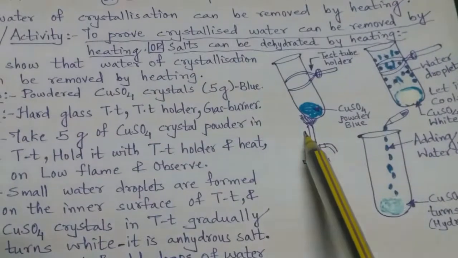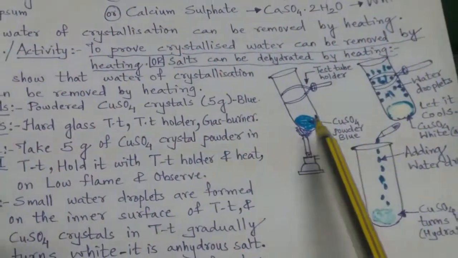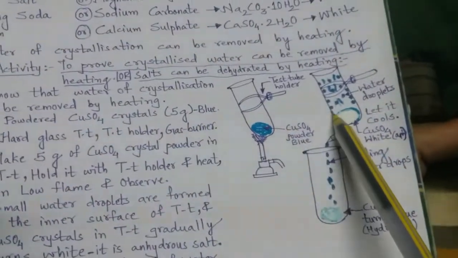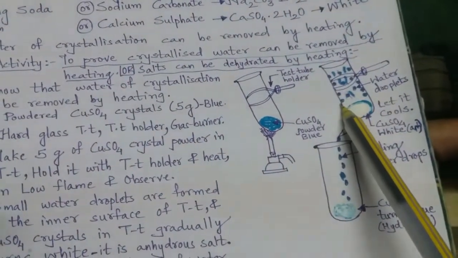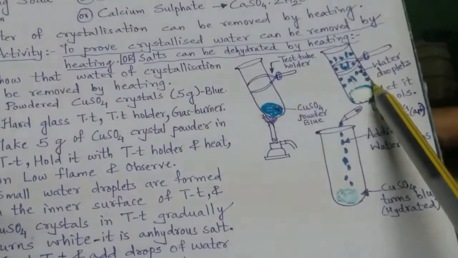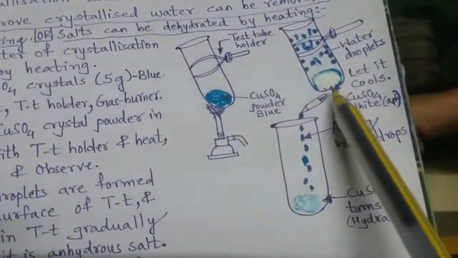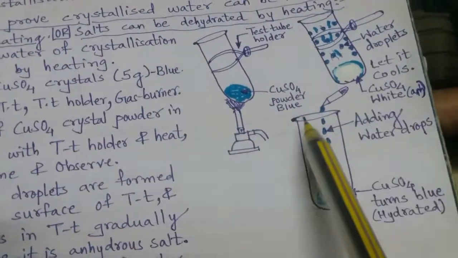Now what happens when you heat this copper sulfate at a low flame? We will observe that slowly water droplets start coming and accumulate on the inner surface of the test tube. You can see here. And gradually the copper sulfate will become white.